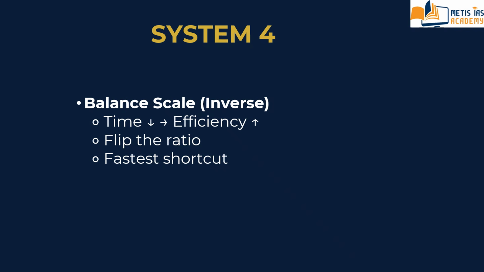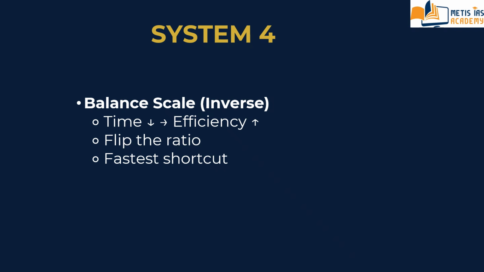So what is the system here? First of all, we have to identify, that is the ratio plus work plus percentage system. For this, UPSC converts time into inverse ratio, then percentage. So this is the balance system. If time goes down, efficiency must go up, but the ratio is inverse.